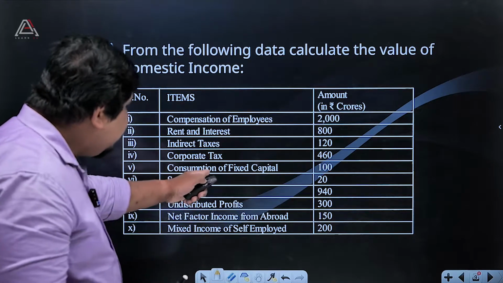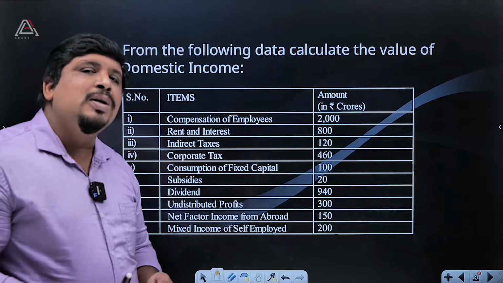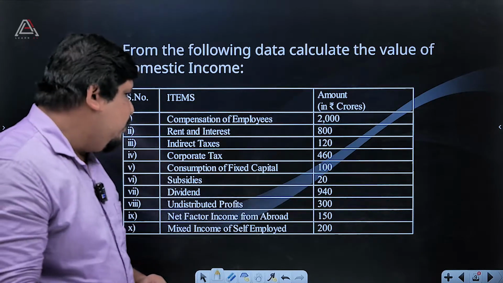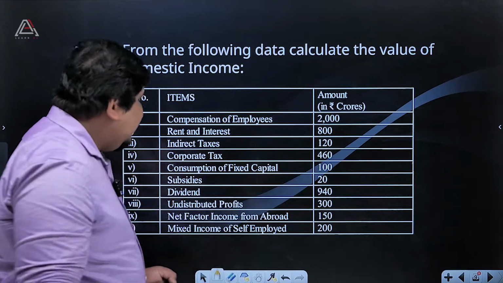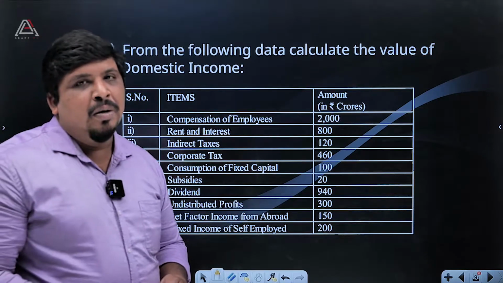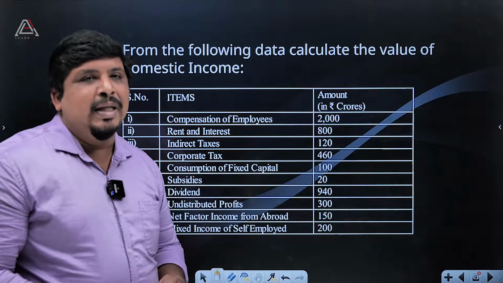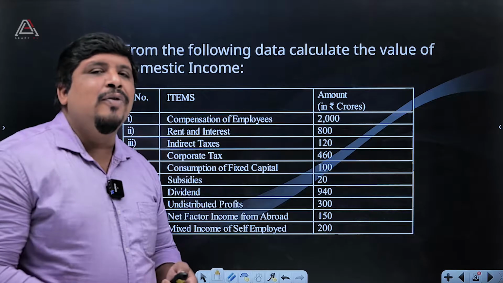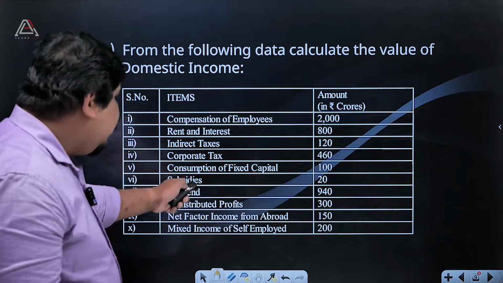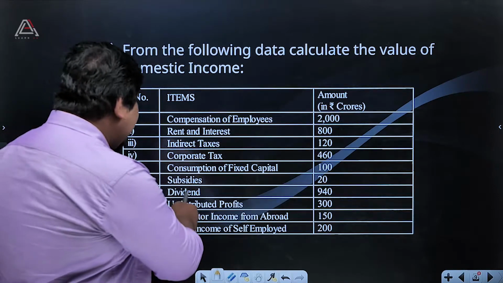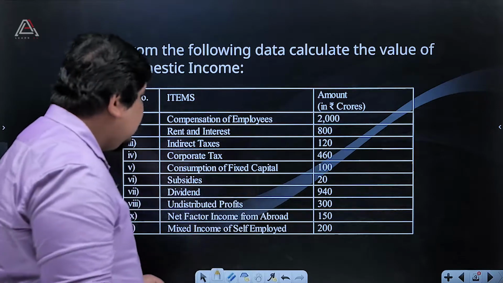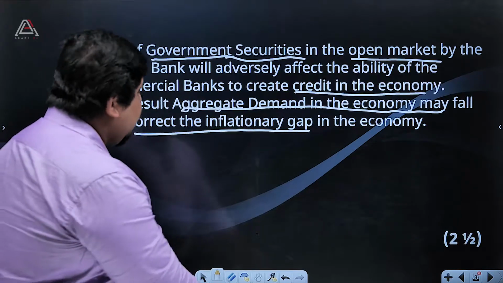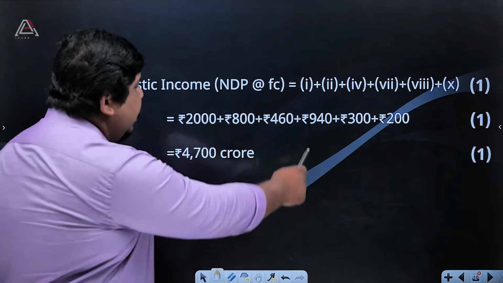So we are not taking consumption of fixed capital, that 100. Then subsidies provided to the people, we are not taking those, so we are avoiding them. But we are taking dividend, that is 940.